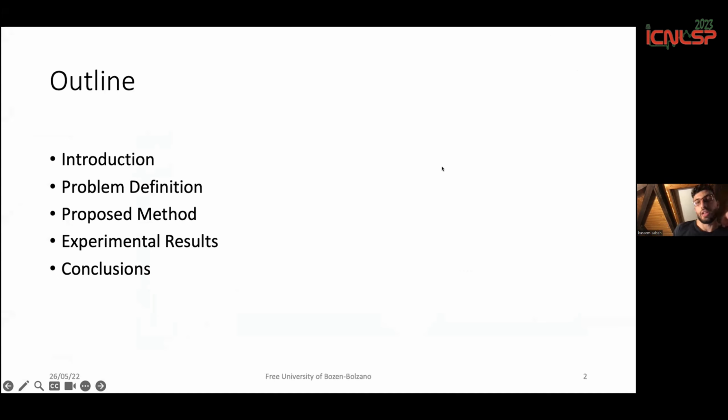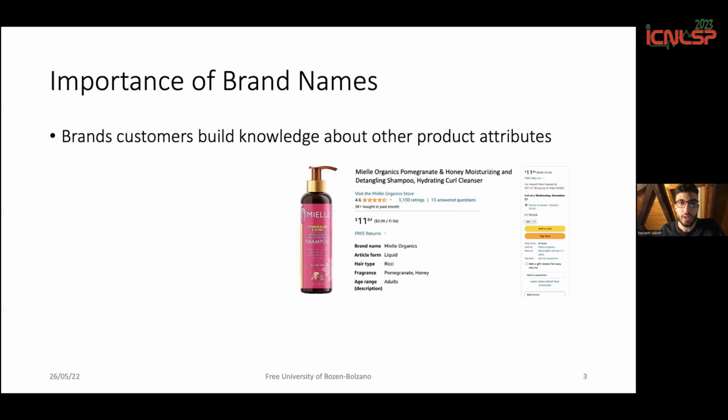So this will be the outline of the presentation. We'll start with a brief introduction, then we will talk about the problem definition, the proposed method, then we will talk about the experimental results, and finally the conclusion.